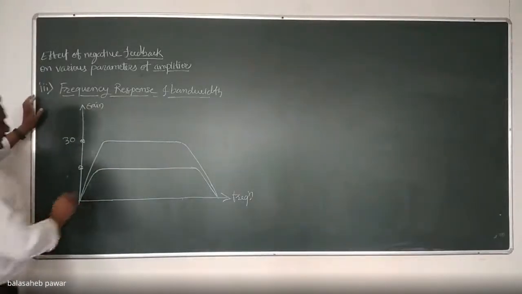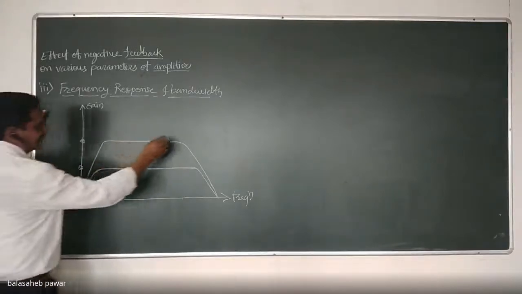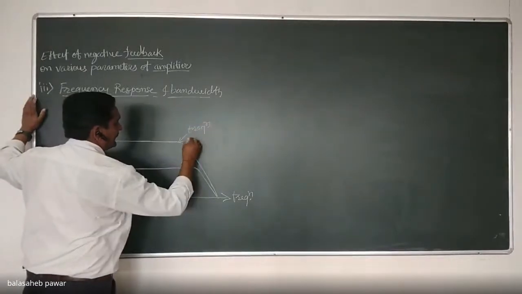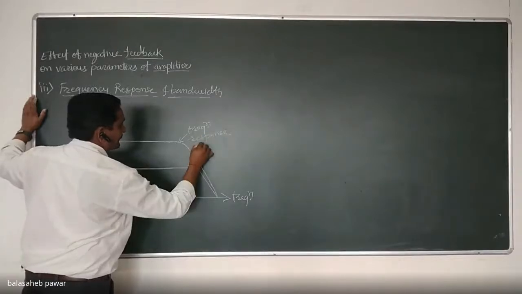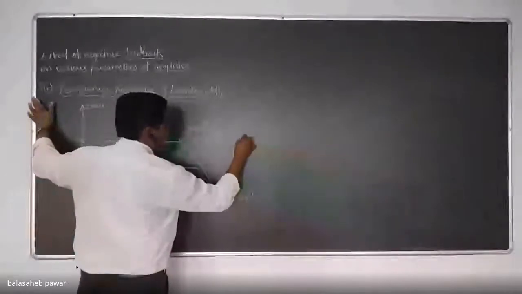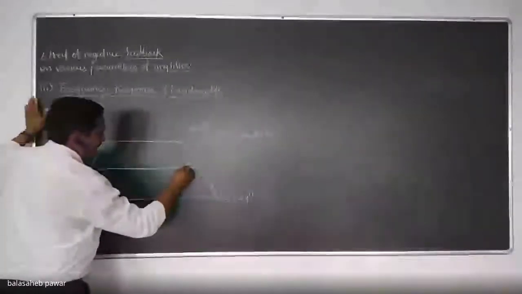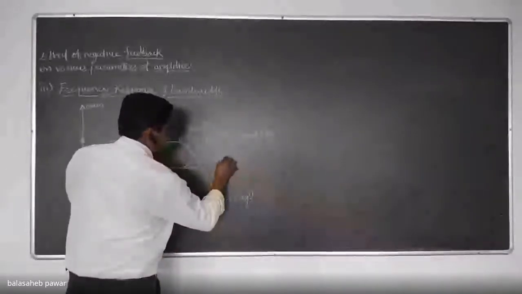Now first of all, we will discuss the case without feedback. This first curve is the frequency response curve without feedback. That's why we are getting the maximum gain, as there is no feedback. And this one is the frequency response curve with feedback.